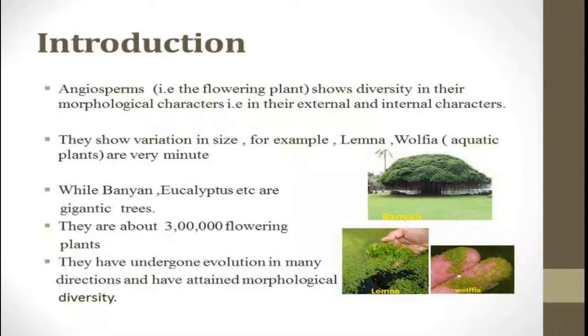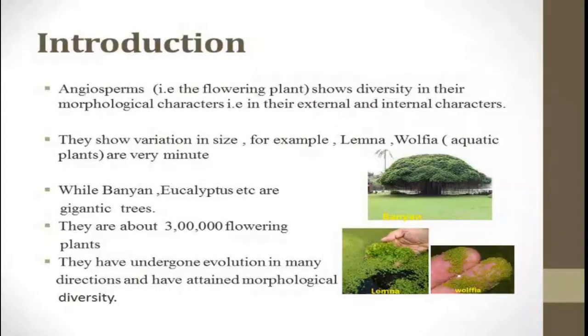They possess reduced gametophytes. They show variation in size. For example, Lemna and Wolffia, that are the aquatic plants, are very minute, few in size, while the banyan tree and eucalyptus are gigantic trees.